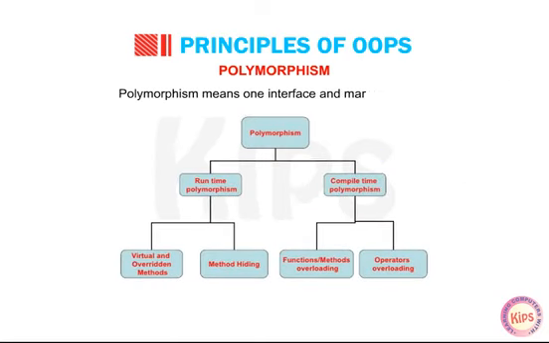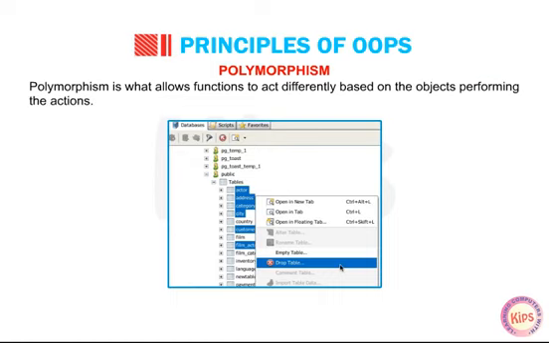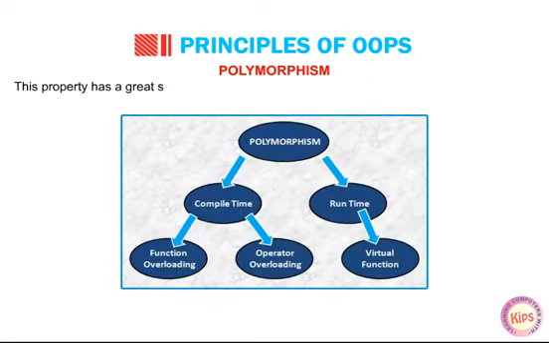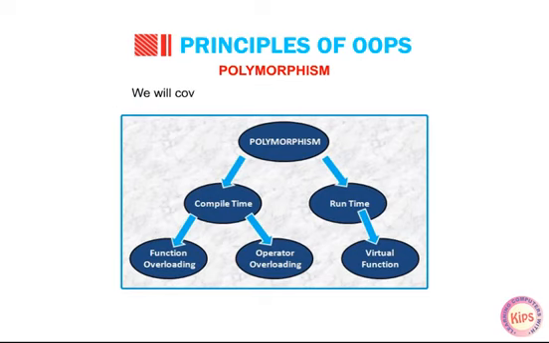Polymorphism means one interface and many methods. It allows functions to behave differently for different objects. It is the ability to use the same name for more than one task that may be technically related. Polymorphism is what allows functions to act differently based on the objects performing the actions. It is the ability to use the same method name for more than one task. This property has a great significance as it facilitates a very important feature in programming, that is, function overloading. We will cover this concept in the functions chapter.